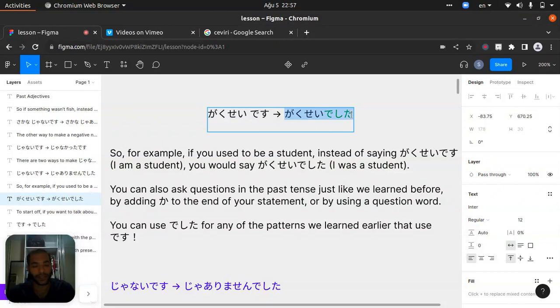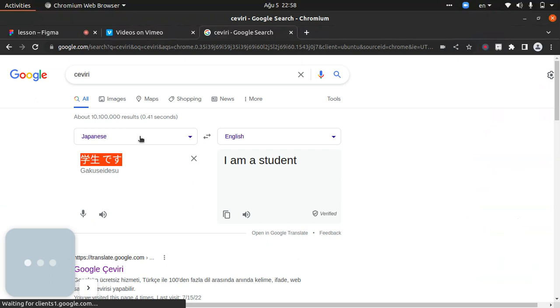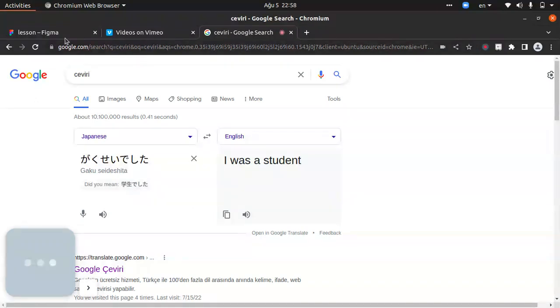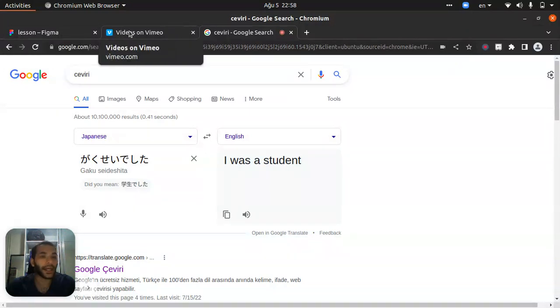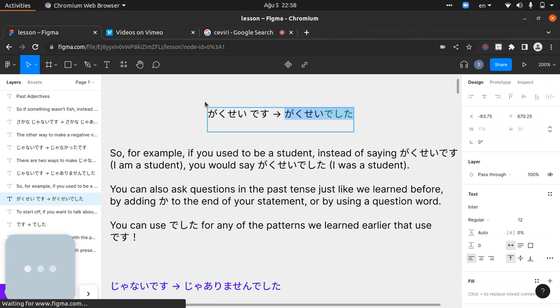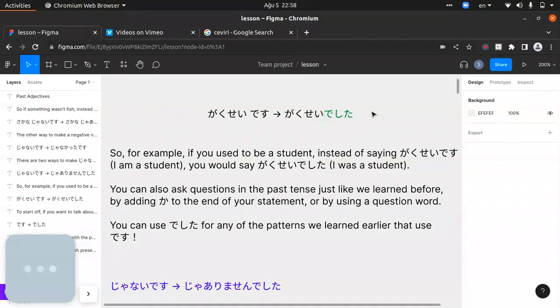It was like the past tense, right? It makes was and were, right? So "I was a student." It will make the past tense, which means deshita will do that, right?